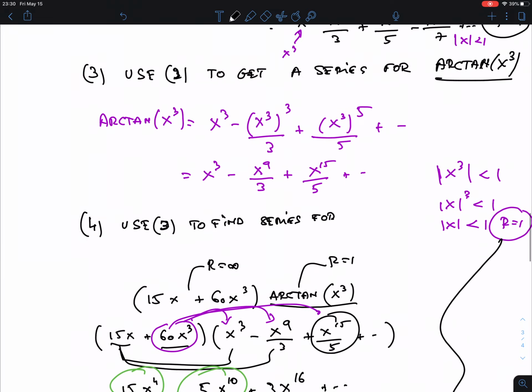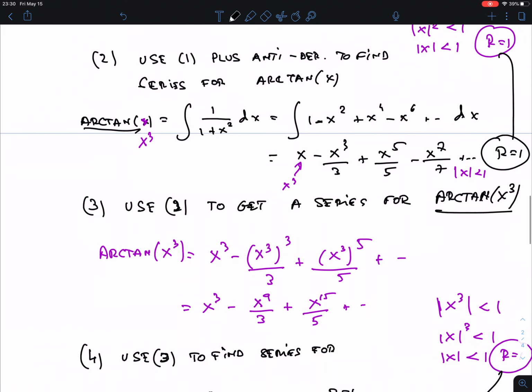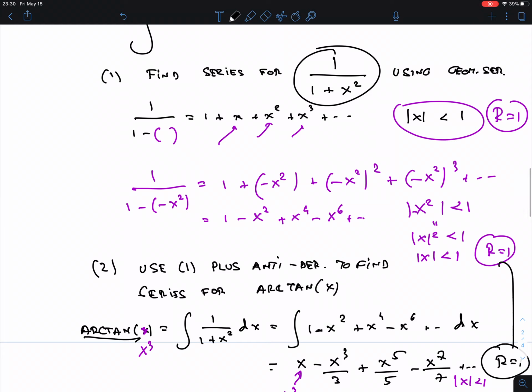So I always will have these guidelines that you can use here, 1, 2, 3, 4, but of course it is cumulative. That means if you get stuck early on, then you're really in bad shape. Okay, so I never take too difficult things, so you should be able to do this. We have done this now several times about arctangent. We have done it for ln x. Sometimes when it comes to sine and cosine and e to the x, we have the tables. We can use those. You don't have to do anything. You can just use the tables, right?